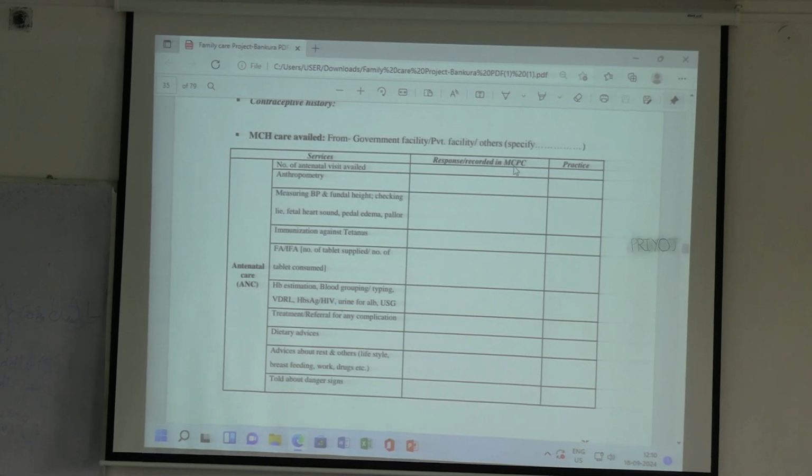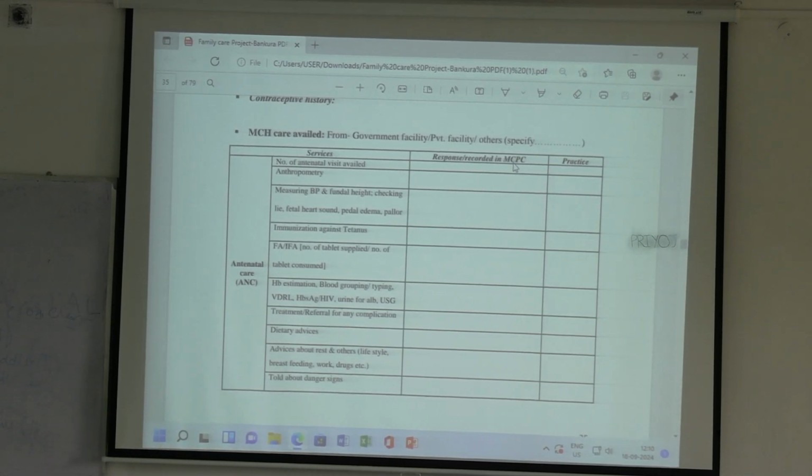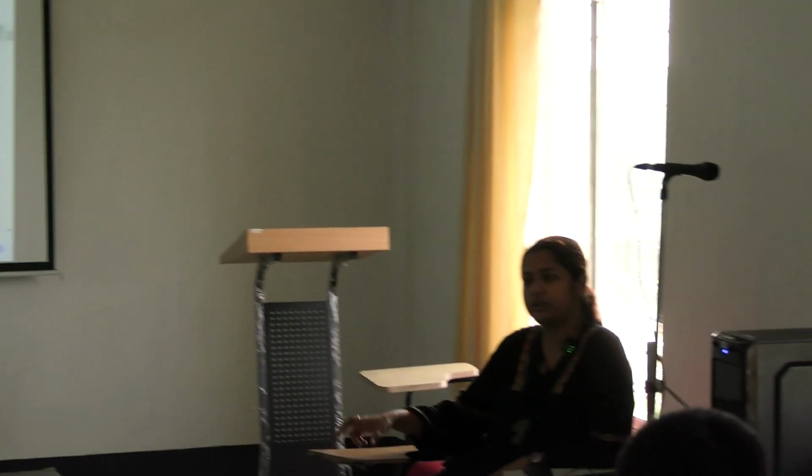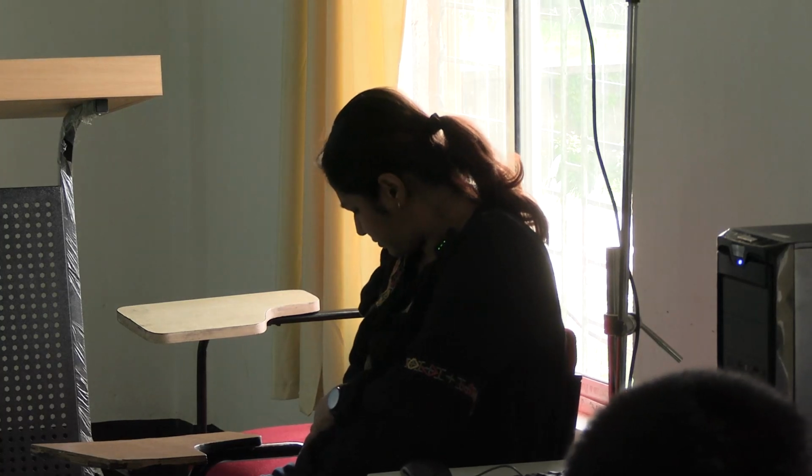What is that? That is a green booklet where the mother's details are all there, whether the mother has got the 2 tetanus doses of immunization, whether the mother has received any iron folic acid supplementation or not, whether the mother has been clinically assessed and seen whether her BP is elevated or any other blood test has been done or not. All these things are first recorded.